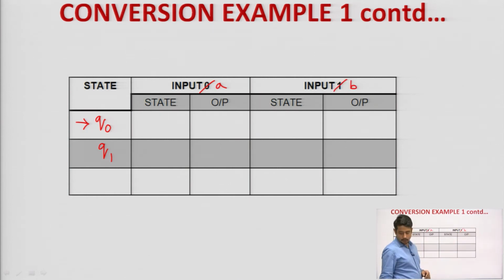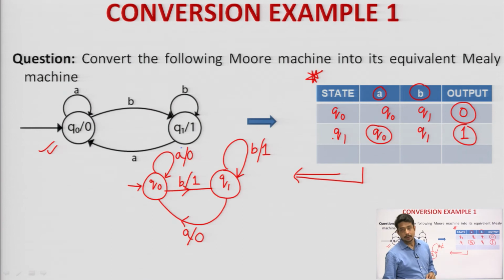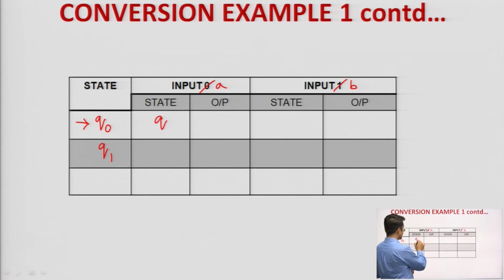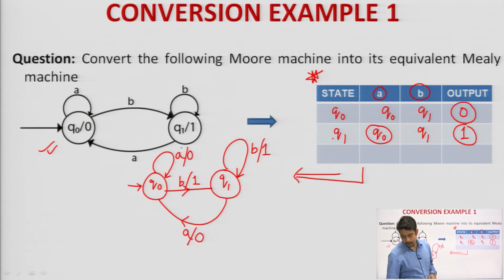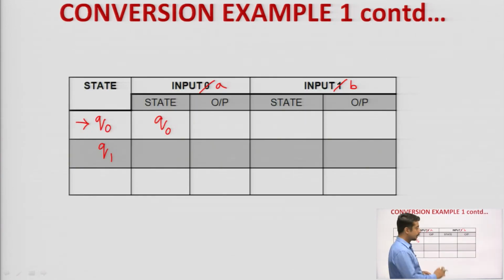Okay. So, on input A, where is it going? On input A, it is going to itself, correct. So, that means what can I write down? The state will be Q naught, and on input A for state Q 1, what will it be? It will be Q naught, correct. Done. Now, Q naught on input alphabet B.